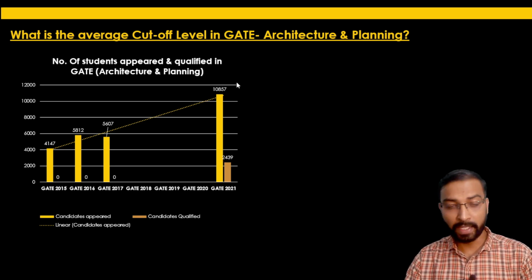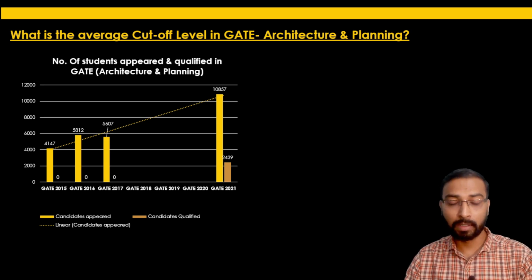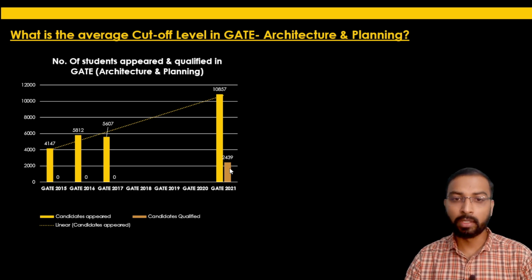But at the same time, if you look at the number of students who are successfully cracking the GATE exam, having a GATE score more than the cutoff level, for this year GATE 2021 it was hardly 2,439. So let's say it is only 25% of the total number of candidates who have appeared.